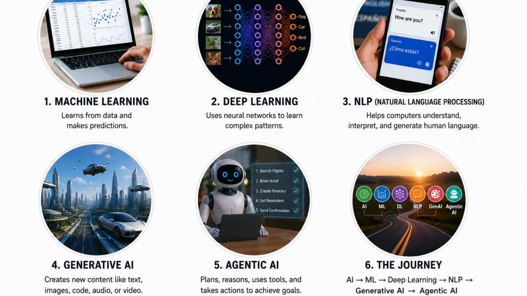So this is the basic information about agentic AI. To learn agentic AI, first we have to finish machine learning, then deep learning, then NLP, then generative AI and agentic AI. This journey is shown like this, and to know all this, first we have to learn a programming language like Python, which we can learn easily. We'll explore it in the next video.